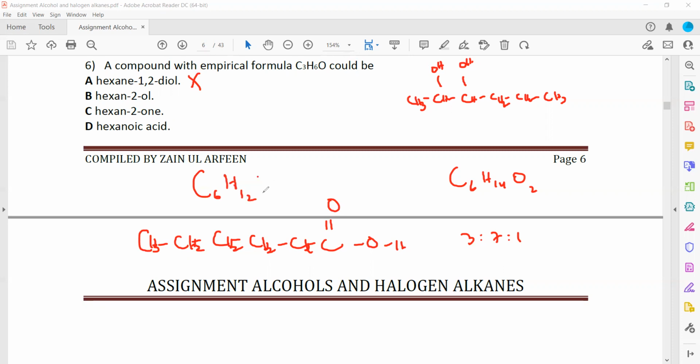And oxygen are 2. So when we simplify 6, 12 and 2, the simplest ratio is 3, 6 and 1. So the empirical formula of hexanoic acid is C3H6O. That's why option D is the right answer. Is it clear?